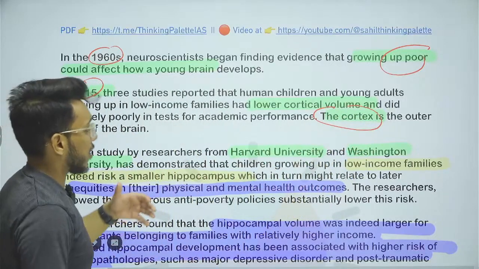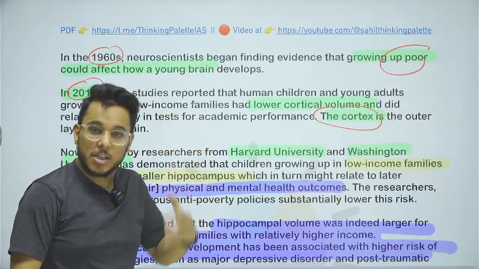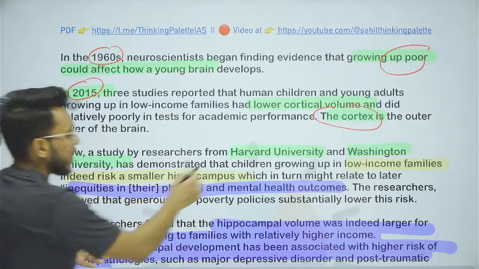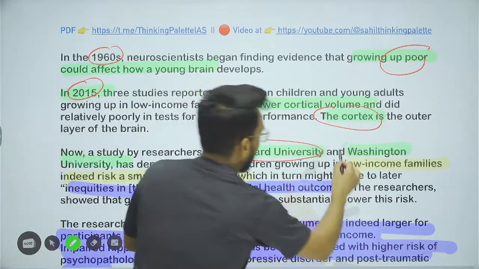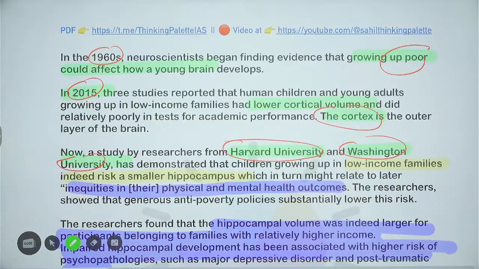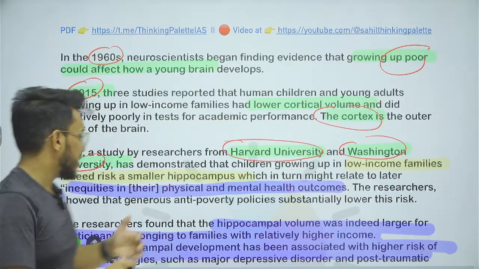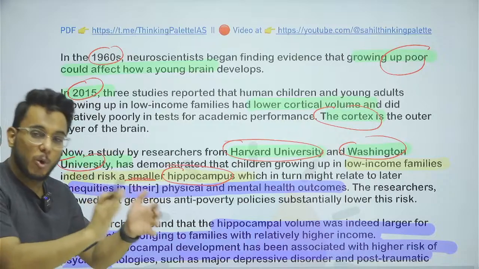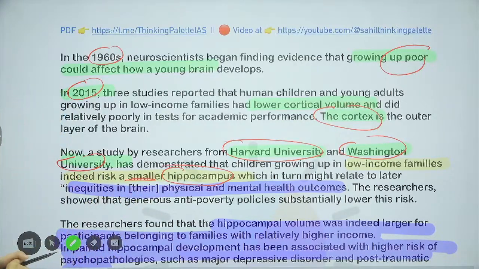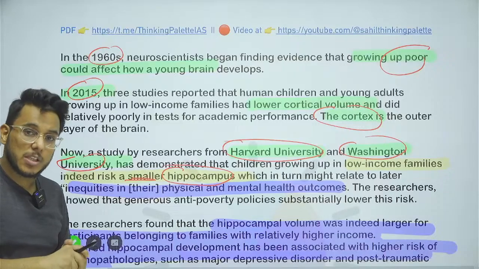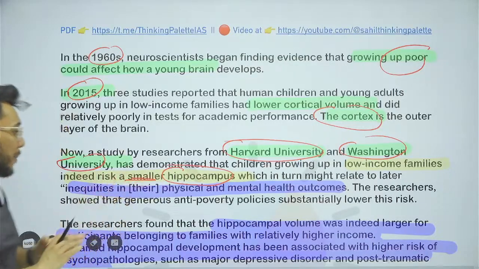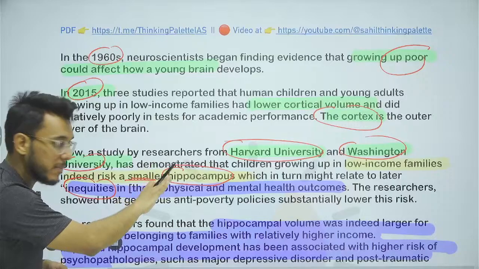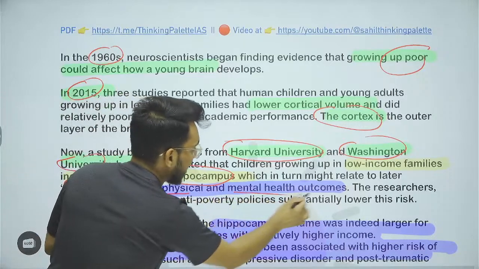Now, guys, it has been shown that the cortex, which is responsible for cognitive function, is poorly developed in children who are growing up in poor families. And now a latest study has come, released by Harvard University and Washington University. It says that apart from the cortex, hippocampus development will also be restricted. There is a smaller hippocampus in those children who have grown up in poor families. The hippocampus is responsible for memories and connections. It is also related to inequities.